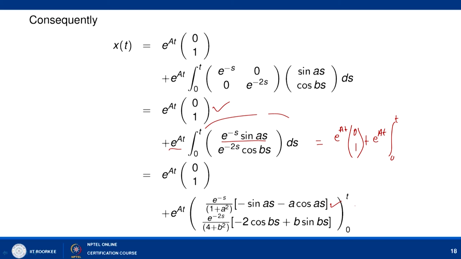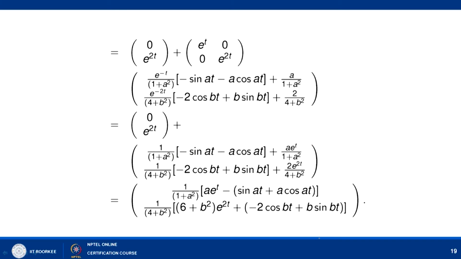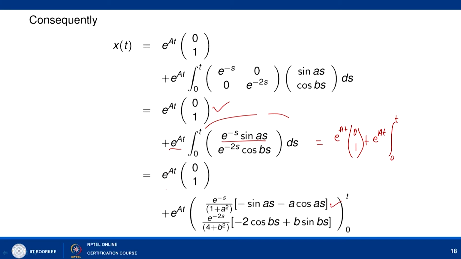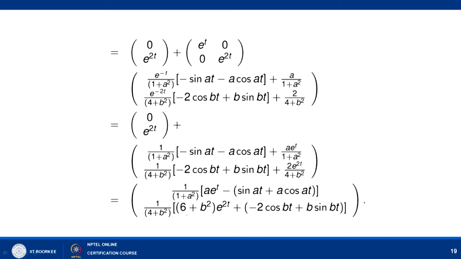So, now we just plug in the limits here. Like 0 to t, that we have just calculated, e to power At into (0, 1) is coming out to be (0, e to power t), plus e to power At into this, for which we have plugged in the values. So, when we multiply, we have the following value: e to power minus t over 1 plus a square, times minus sin at minus a cos at, plus this thing, and in this we have plugged in the limits of 0 to t, and when you simplify, you have this solution.